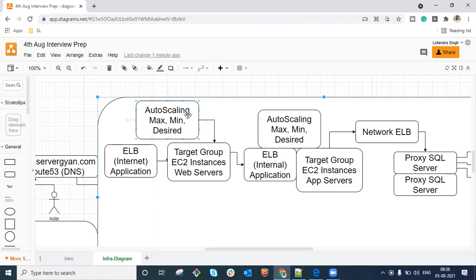So guys, we have auto scaling group. As soon as you talk about auto scaling group, there is going to be another question. Let me explain that right away. What particular component of AWS do you use in order to configure auto scaling group? Launch configuration or launch template? So guys, this is a question for you. What is launch configuration, what is launch template, and what is the difference here?